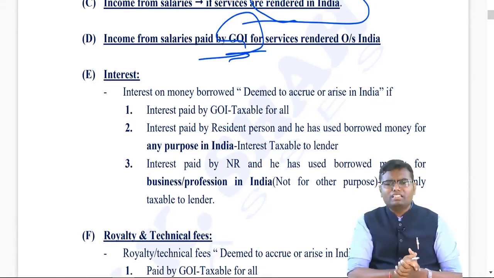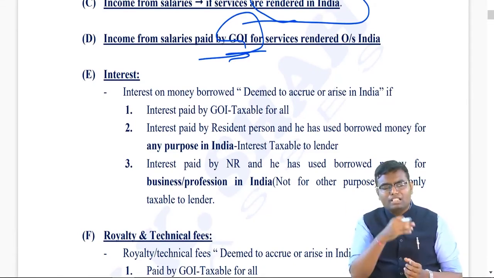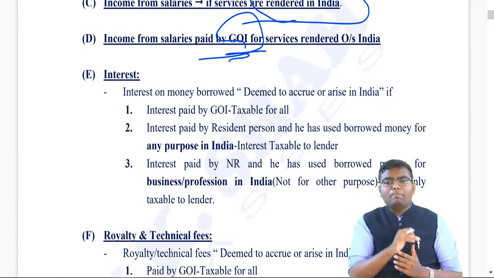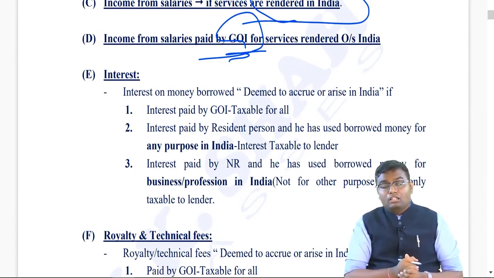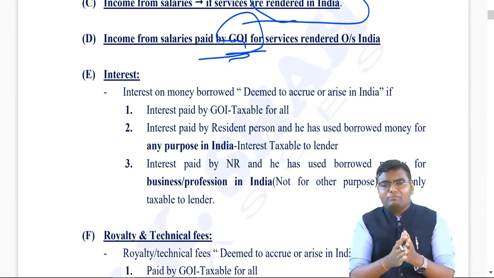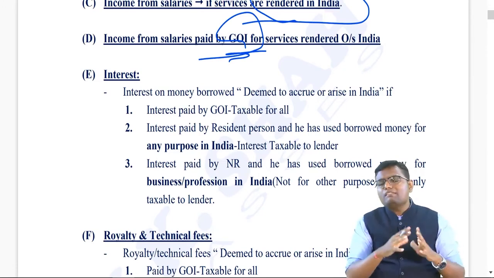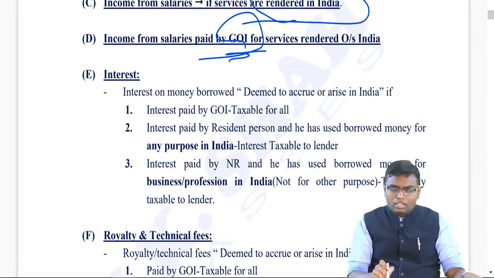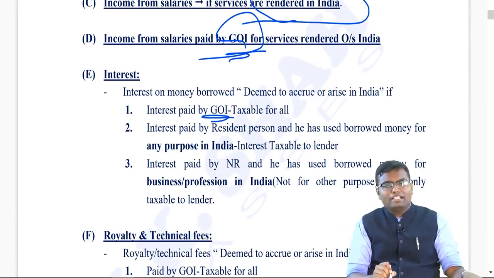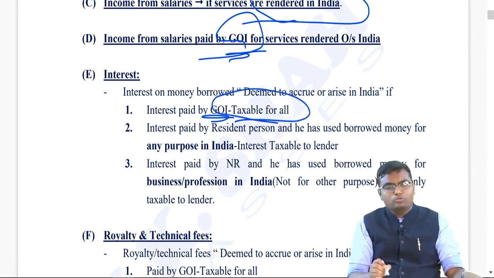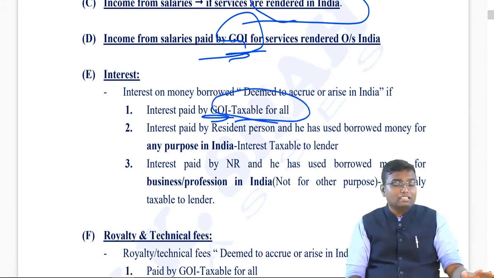When you lend money to somebody, that person, the borrower, will pay you the interest. Now, when will this interest income be taxable in India? You see who is paying you interest. If the Government of India is paying you the interest, it is always taxable to you in India. Being the lender, it will be taxable to you in India.